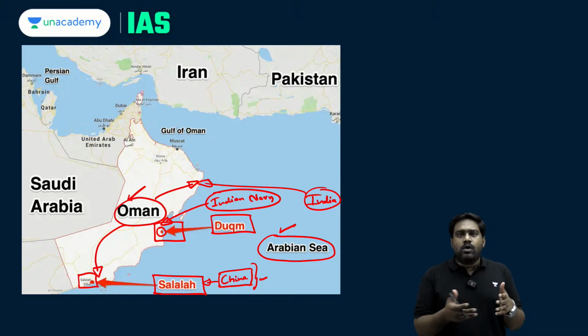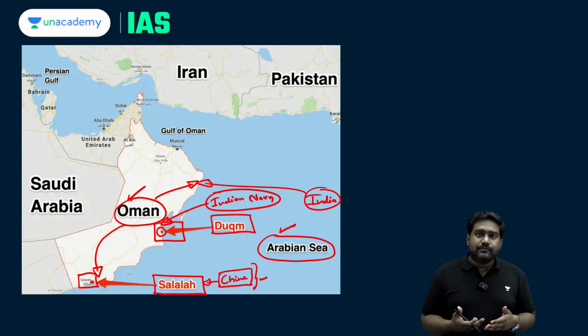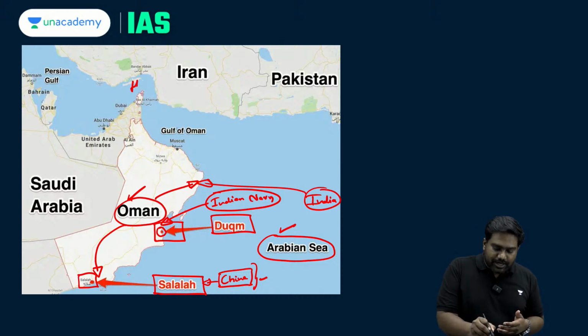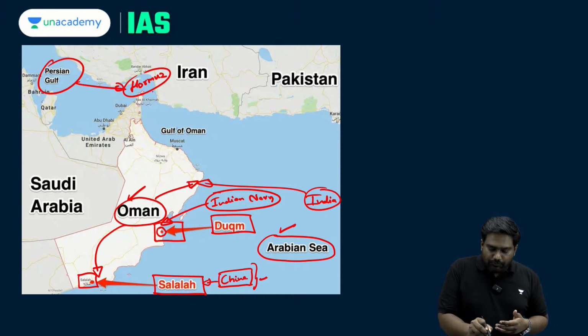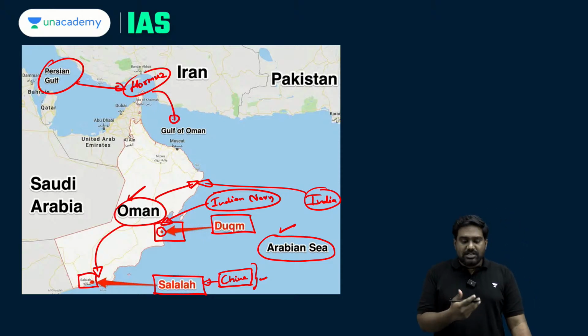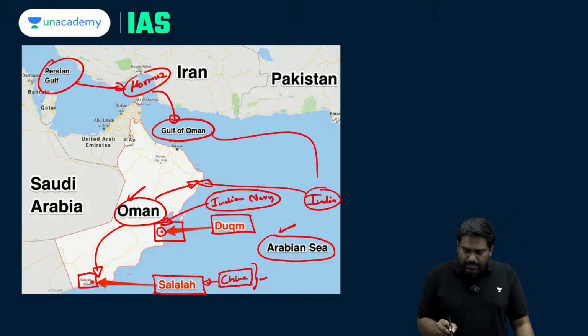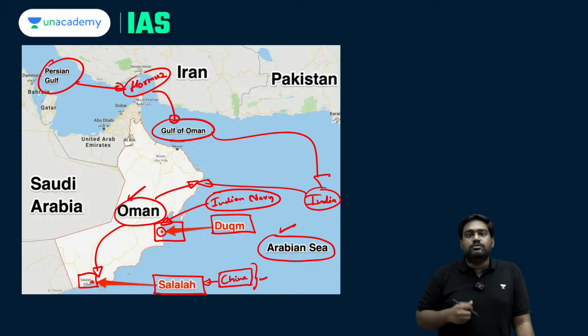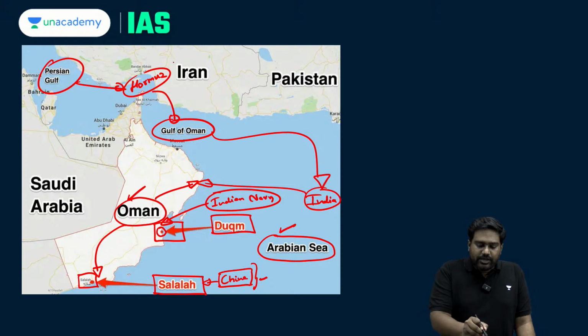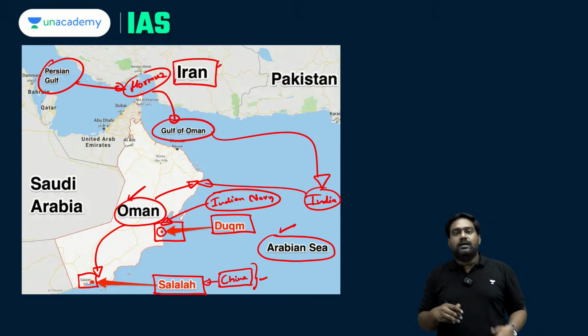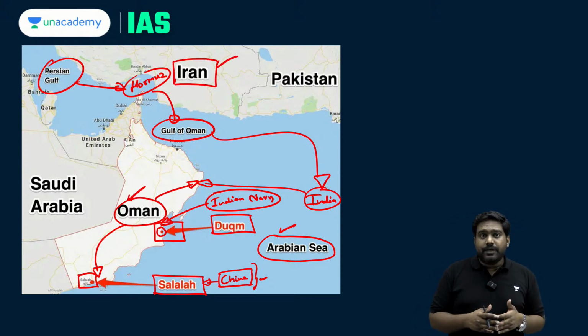And I'm sure all of you know how important West Asia is for India, and also the important shipping lanes and choke points that are present here. For example, the Hormuz Strait over here that connects the Persian Gulf with the Gulf of Oman. This is a vital shipping lane because the majority of our oil and gas supplies pass through the Hormuz Strait. But there are multiple security threats present here due to the tensions between Iran and US, Iran and Israel.